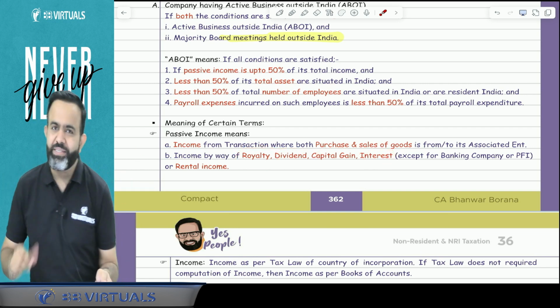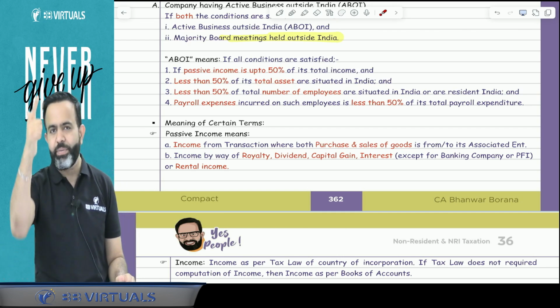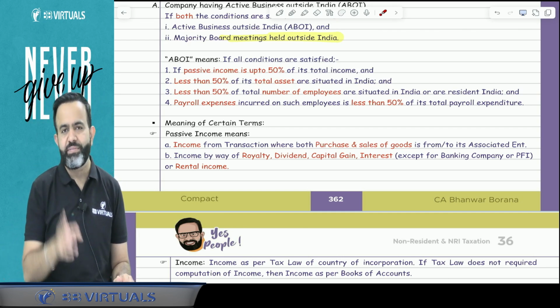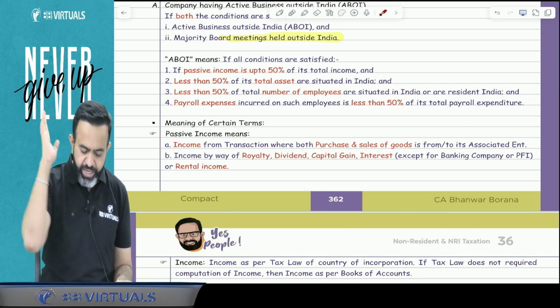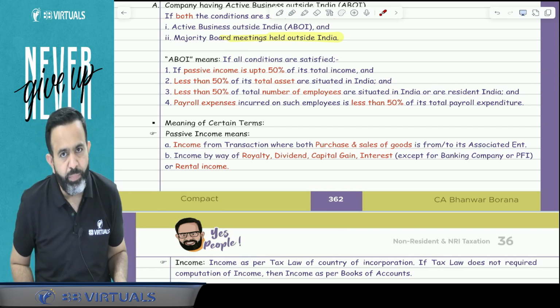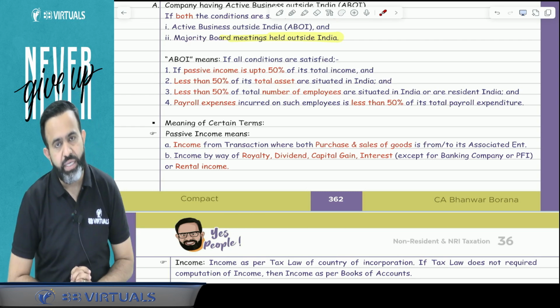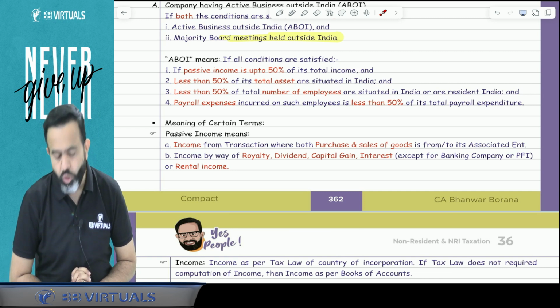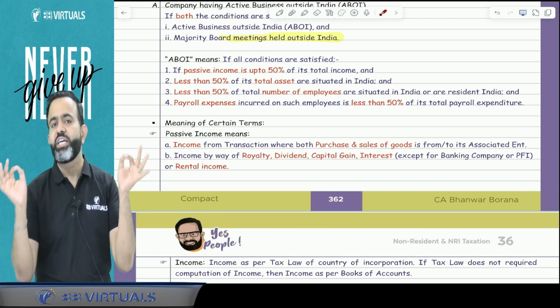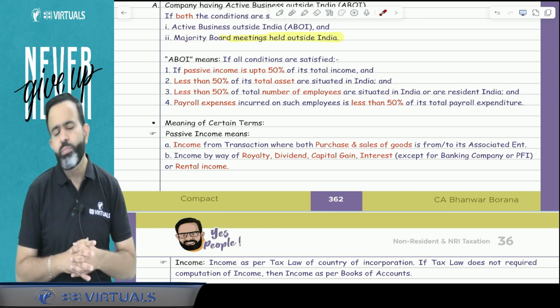So what do you mean by passive income? Rental income is passive income, capital gain is passive income, interest is passive income, royalty is passive income, and dividend income is called passive income. But remember, interest income will be treated as active income for a company which is engaged in banking business or a public financial institution. Now one more point, guys.